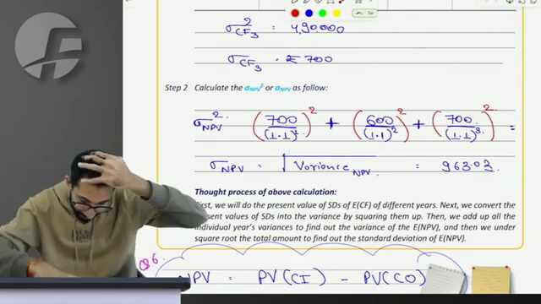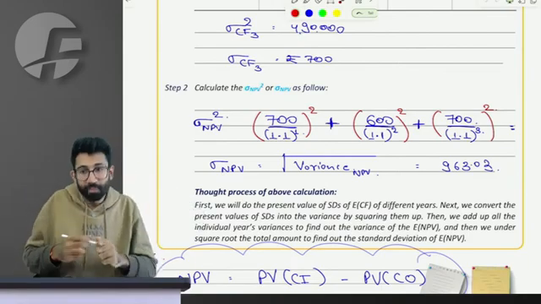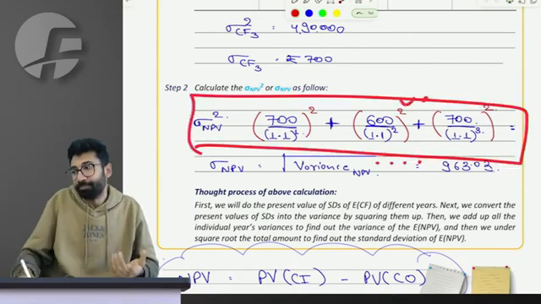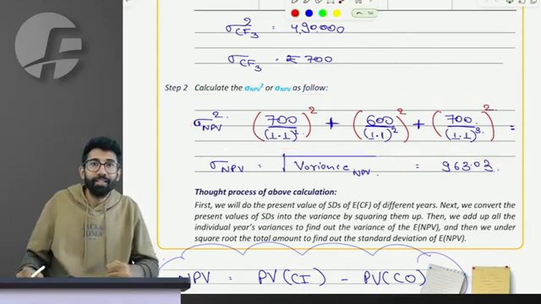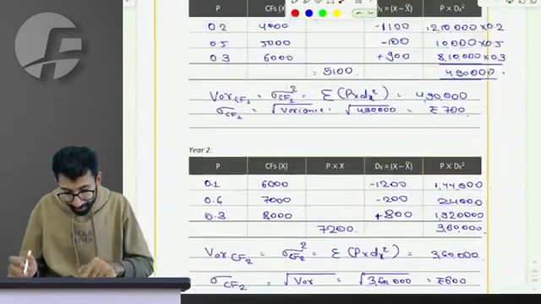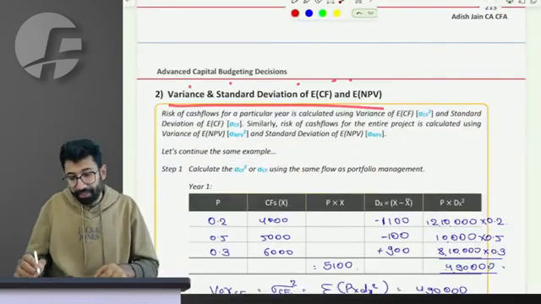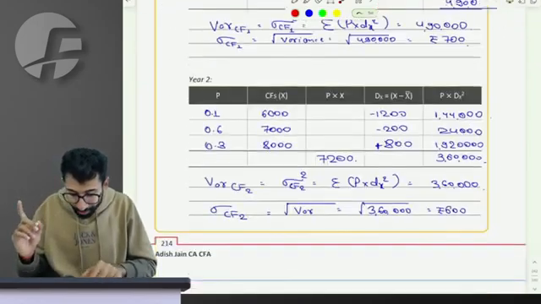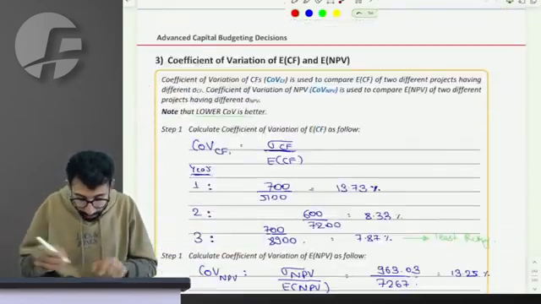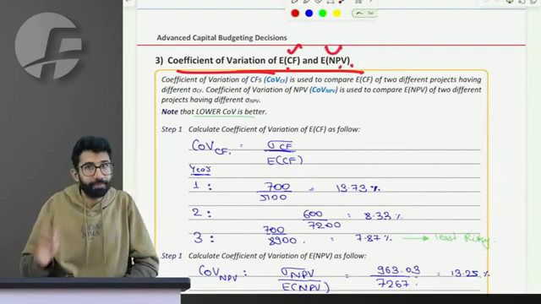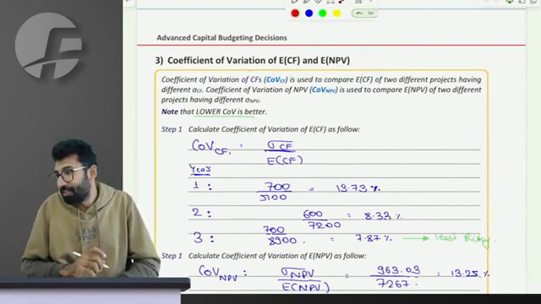Now at least, if you people are clear, the way we have learnt it, it was new for you. Then finally, the concept, the understanding deserves the like. This is calculating variance and standard deviation. There is one more thing we have to calculate in it, which is the coefficient of variation of expected cash flow and expected NPV. Sir, what is this funda now?